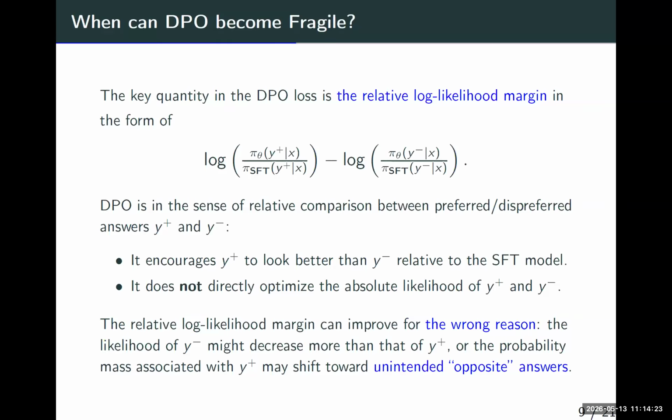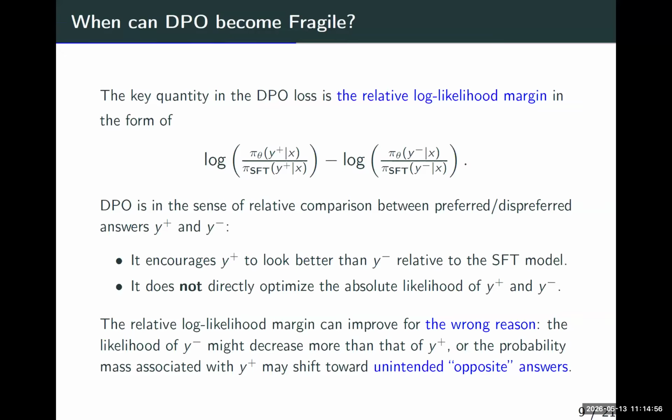When can DPO become fragile? The key quantity in DPO is the relative log likelihood, which DPO is developed to optimize, meaning that it maximizes the log likelihood ratio. However, it could maximize this relative log likelihood margin in the wrong way. The goal of DPO is to encourage Y plus to look much, much better. However, increasing the margin can happen in two different ways.